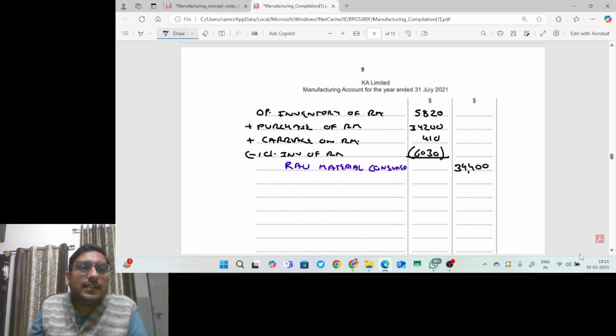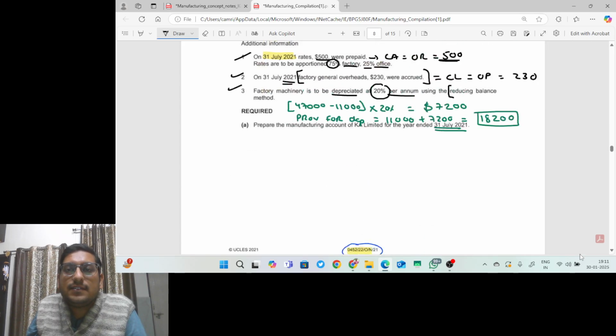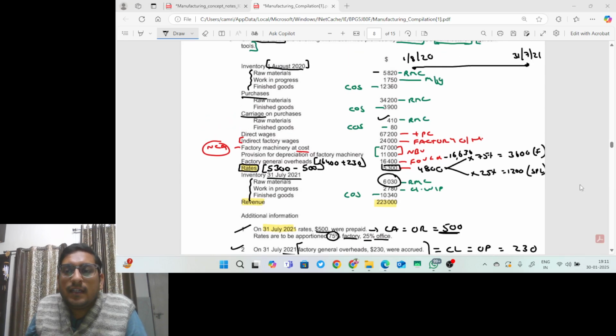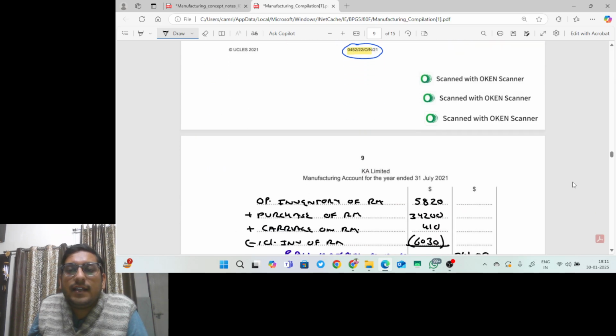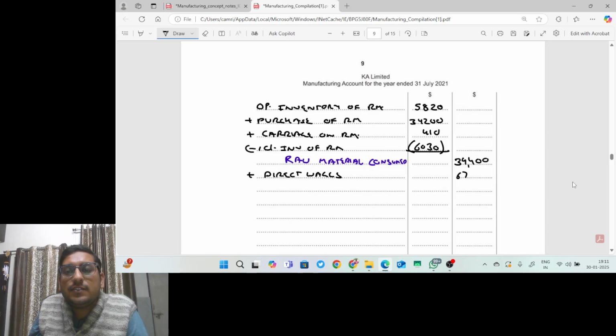Then we will add direct wages, and direct wages is given to us in the question. How much direct wages is given, guys? Direct wages is given as 67,200. So we will add 67,200. In this question, no direct expenses are given, no royalties are given.